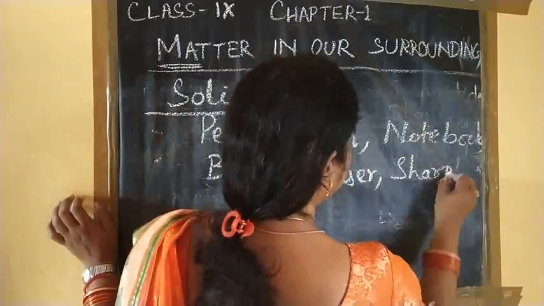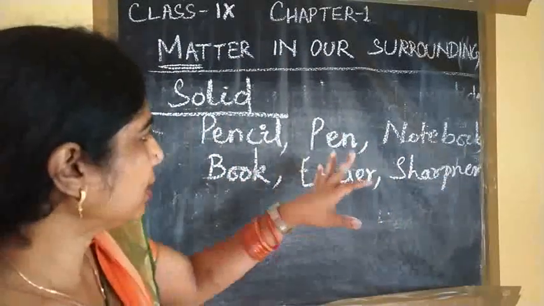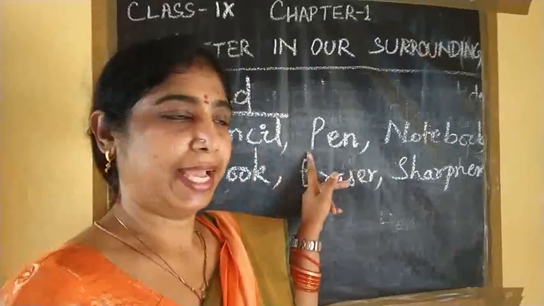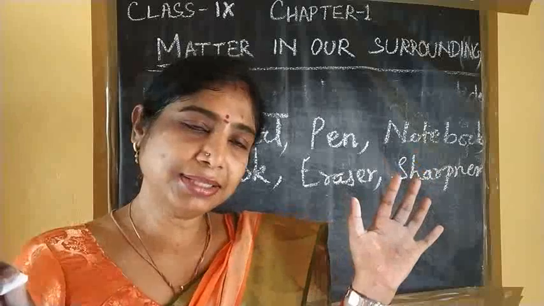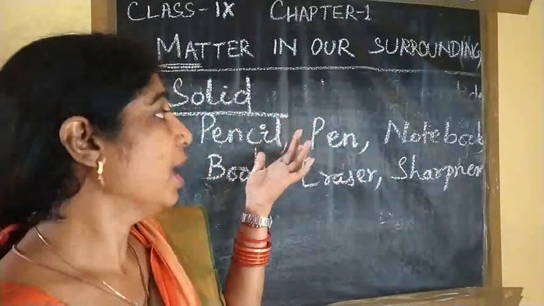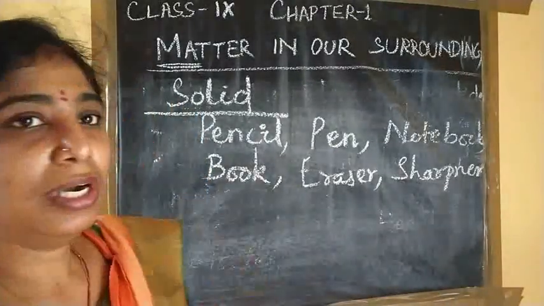Okay, so these are the things. Suppose I am taking 6 things that we are using. Are all these solid, liquid or gas? All of you know that these are solids, because from class 6 and 7 you already know the states of matter. But why are these called solids?